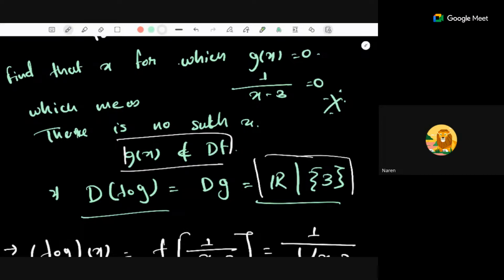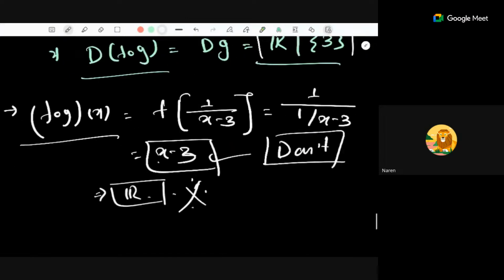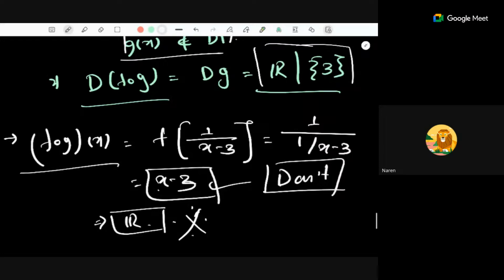Here you stopped with the green chalk. You stopped without finding out what the function fog itself is, and you are directly saying that domain of fog equals domain of g. But you never found out what fog is before concluding that this is equal. You got my point, ma'am? Yeah, I got your point. So before finalizing the domain of fog, the function fog has to be found out.